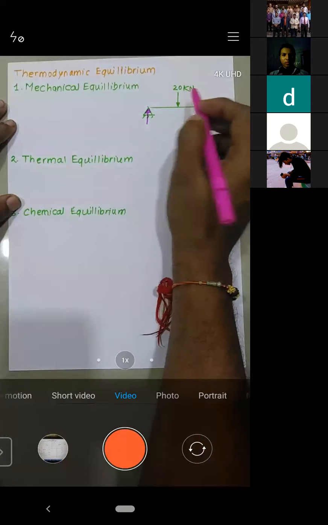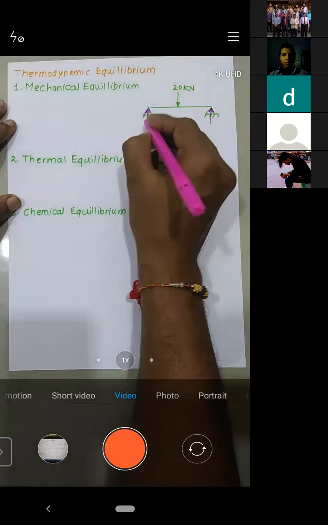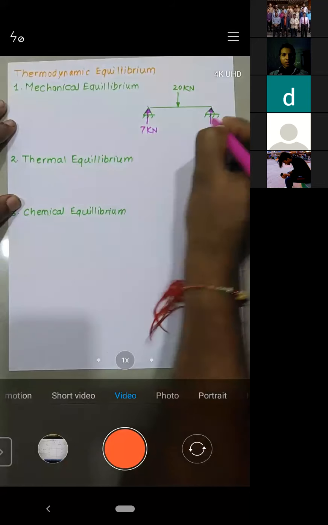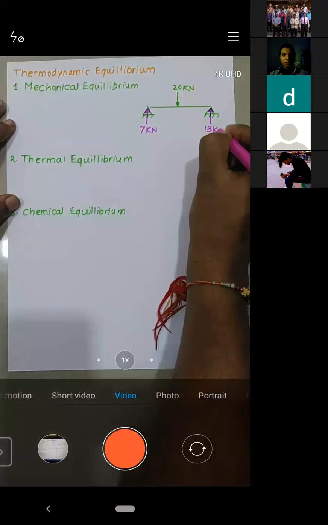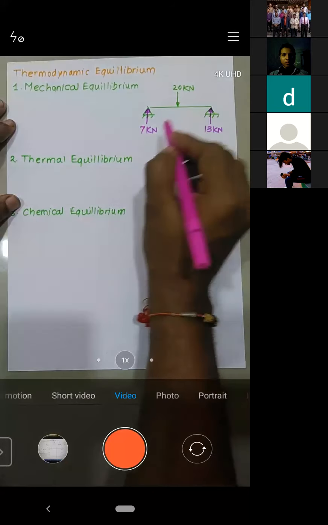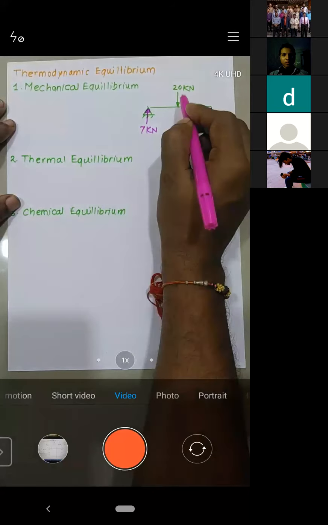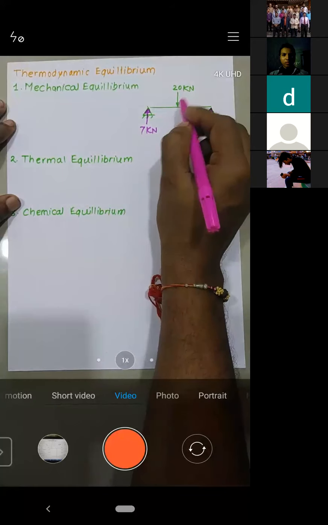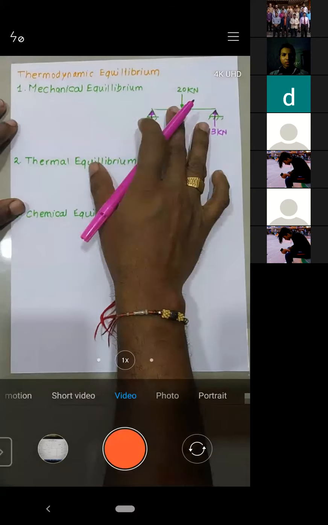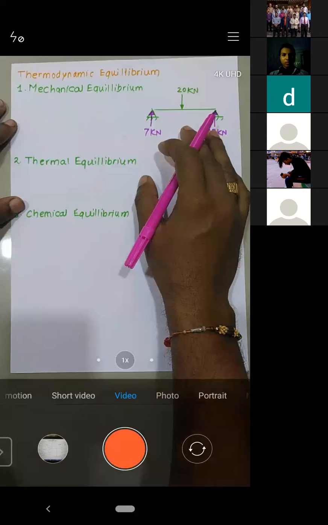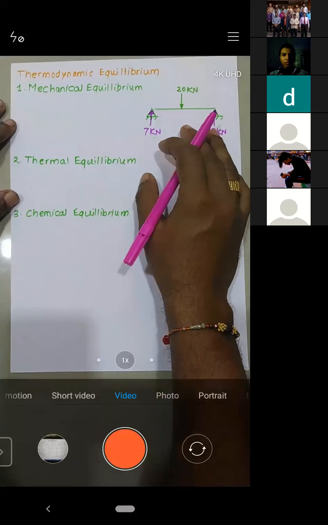So this might be 7 kilonewton on this end, and here 13 kilonewton. Adding 13 plus 7 is 20, that is going upward, and 20 is going downward. That means your system is in mechanical equilibrium, with absence of any unbalanced force.